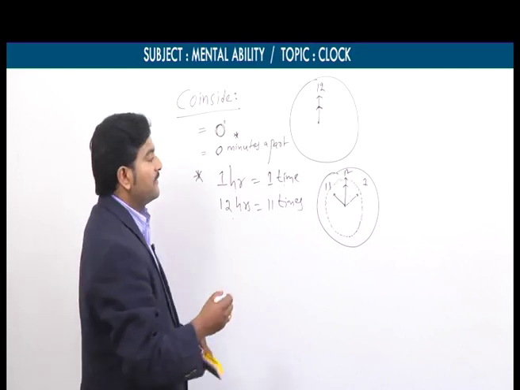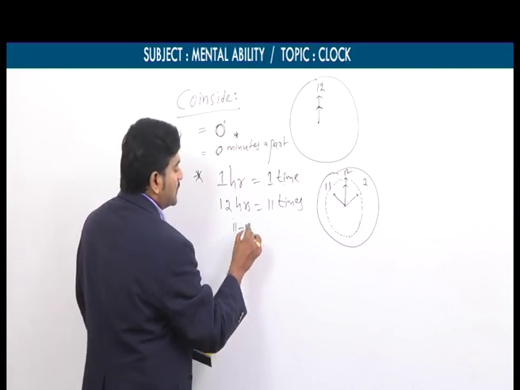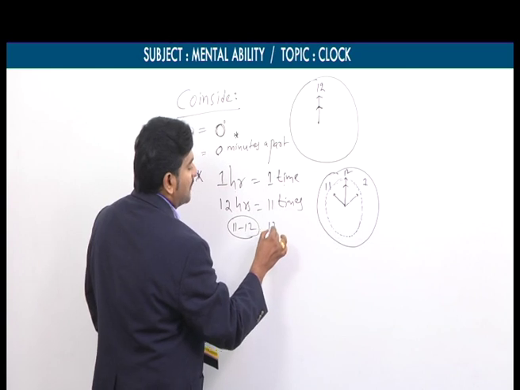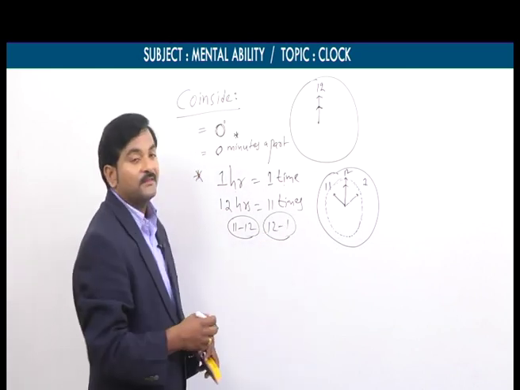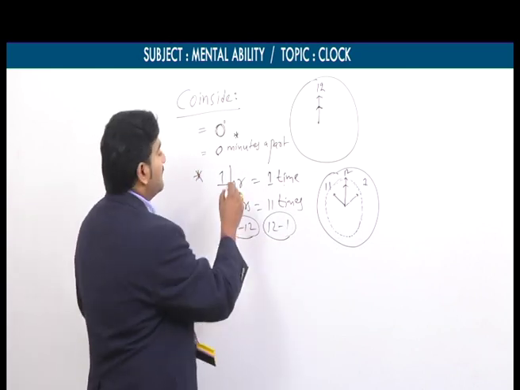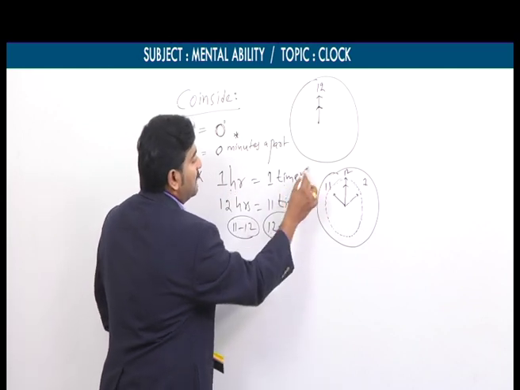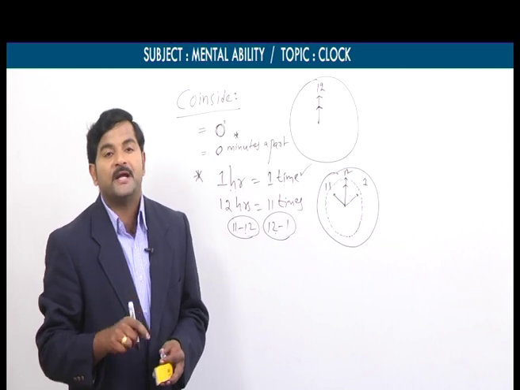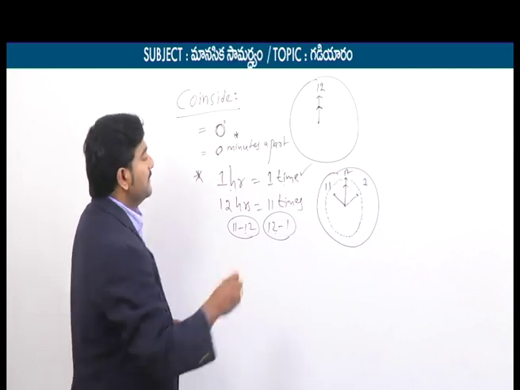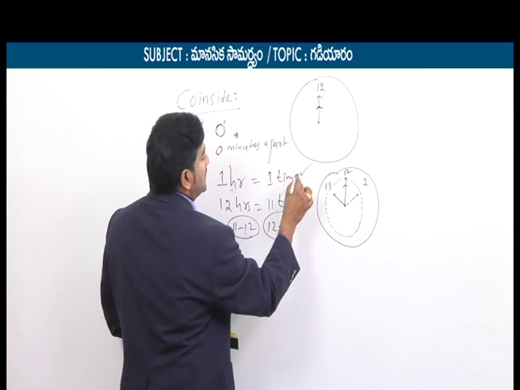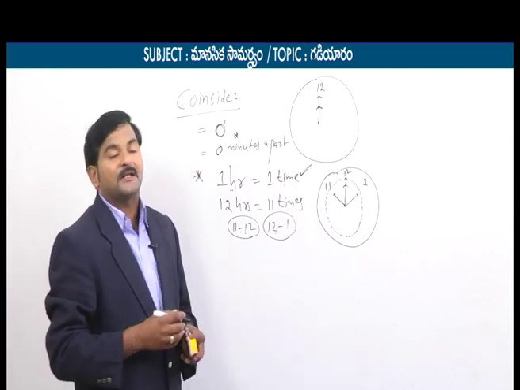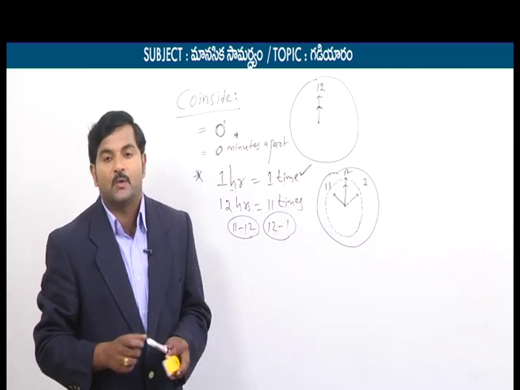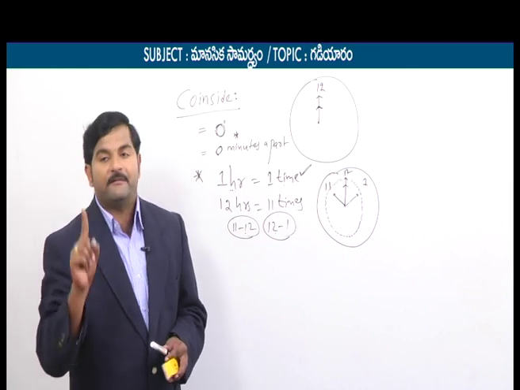That's why, for 11 o'clock to 12 o'clock and 12 o'clock to 1 o'clock, for these 2 hours it could be 2 times, but they coincide only one time. That's why for every 1 hour, two hands coincide one time, but in the span of 12 hours, two hands coincide only 11 times.